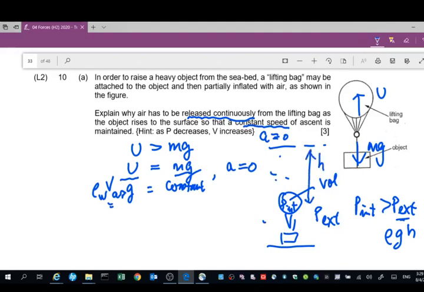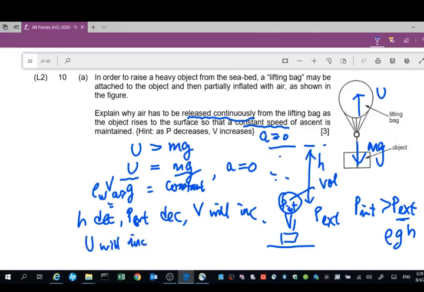Okay, so as the balloon, as the lifting bag, goes up, the h becomes smaller and smaller. As the lifting bag rises up from the bottom, the h decreases. h decreasing means that the external pressure decreases, which means that the volume will increase. The volume will increase, so the upthrust will increase.